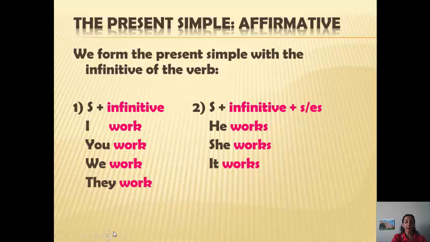And finally, they work. So, with the subject or pronouns I, you, we, and they, you put the infinitive verb only without adding s, but when we use he, she, or it, we put the infinitive verb plus s or es according to the rules.